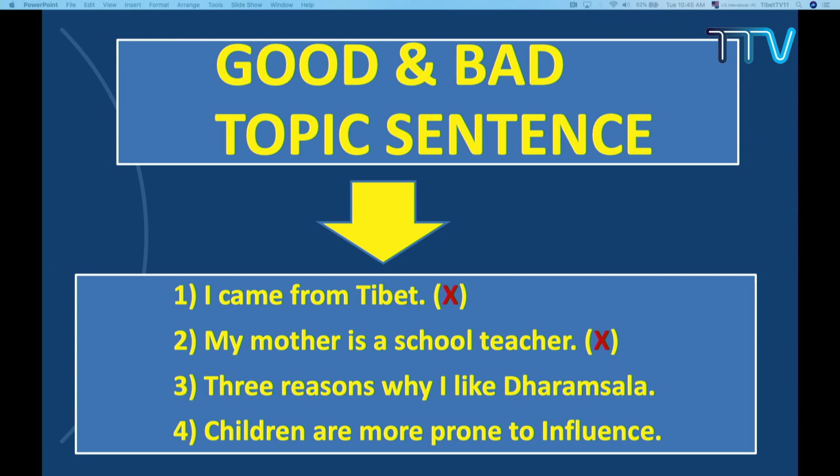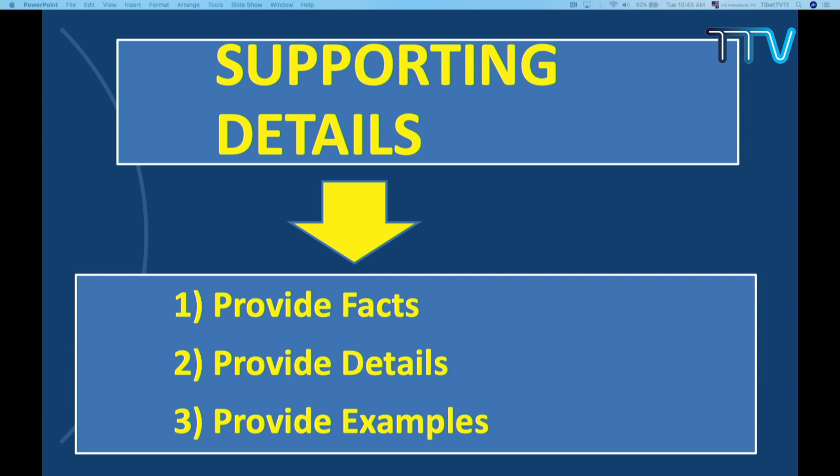Now, supporting details means the main body. In the supporting details, you have to provide facts. For example, "I hate the monsoon season the most." You have to support this: why do you hate it? You cannot say I hate it without any reason. So you have to provide facts, and you also have to provide details, saying why and in what way you hate these things. You can also provide examples.